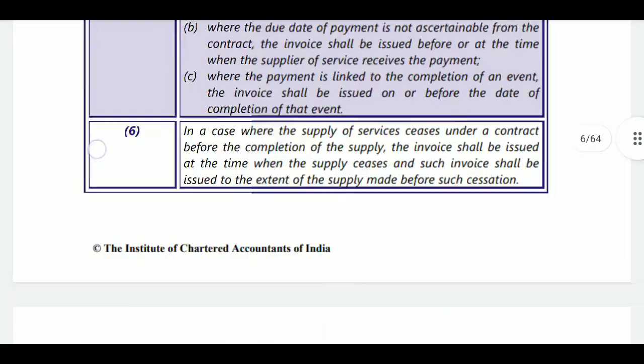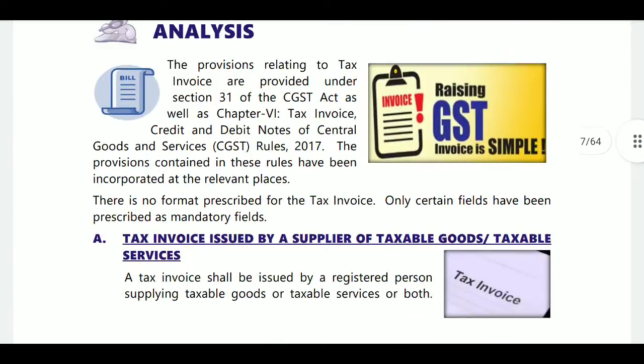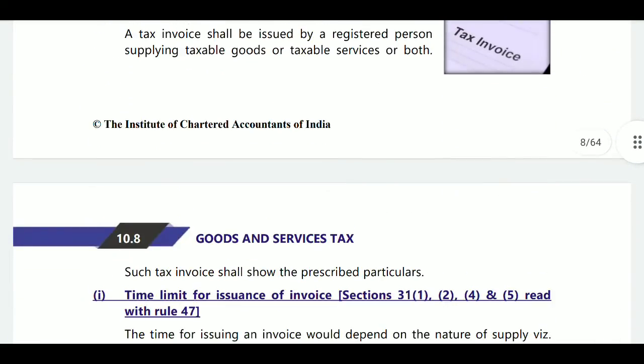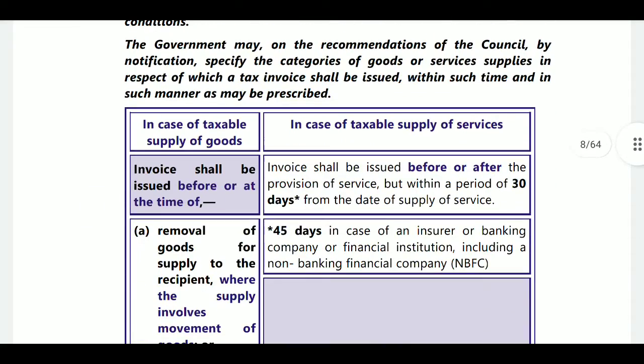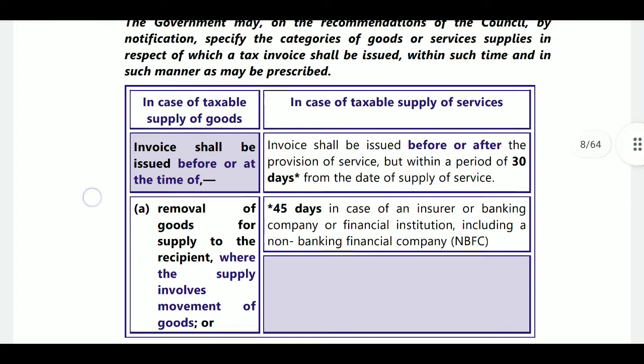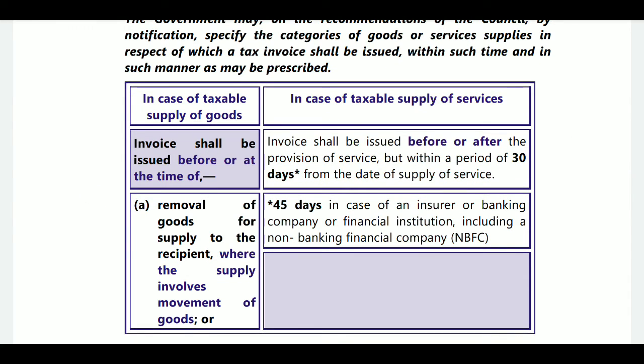Here, tax invoice related information. Who will issue the tax invoice? A registered person supplying taxable goods or services must issue the tax invoice. If a registered person is receiving taxable goods or services from an unregistered person, then also he is required to issue a tax invoice.